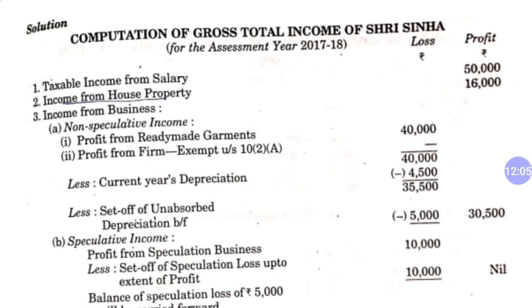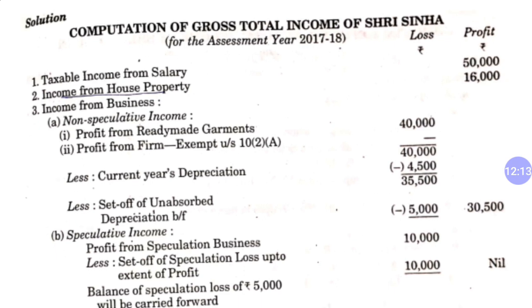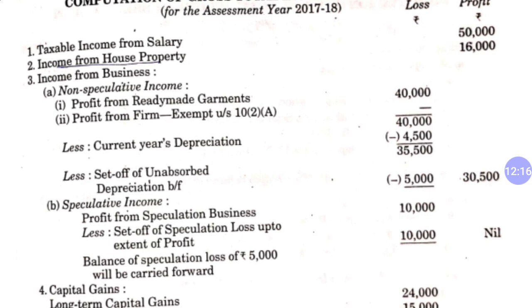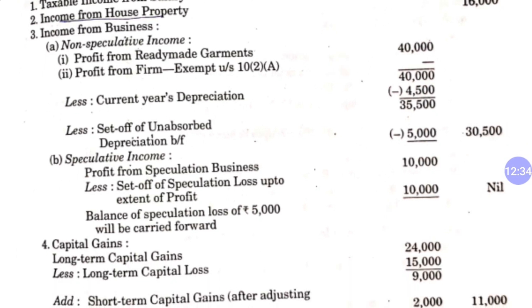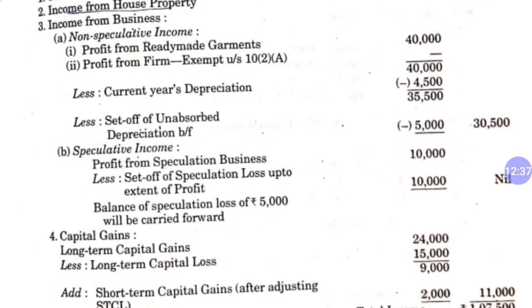First of all, we have taxable income from salary, 50,000, and income from house property, 16,000. Income from business, again as we discussed, is speculative and non-speculative. In non-speculative, the profit from garment business is taken, and profit from the partnership firm will be exempted. Current year depreciation we will adjust, and out of the remaining income we will adjust the brought forward unabsorbed depreciation. Speculation profit is given as 10,000 rupees. We will adjust speculation loss of 15,000 only up to the extent of 10,000, because we have availability of only 10,000 rupees. So 5,000 will be carried forward.